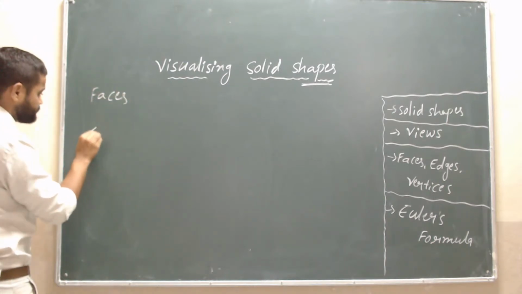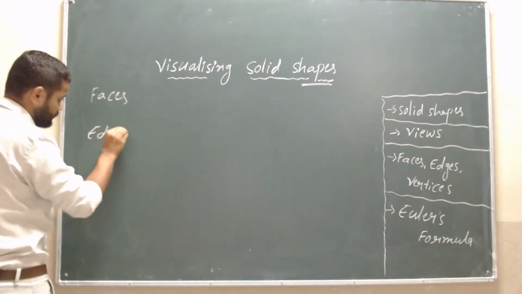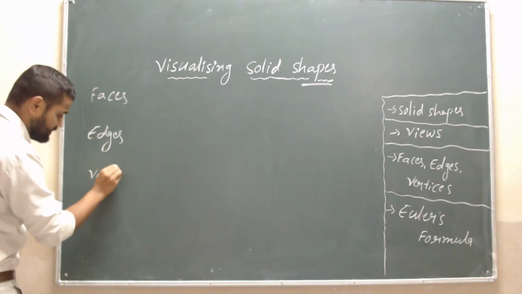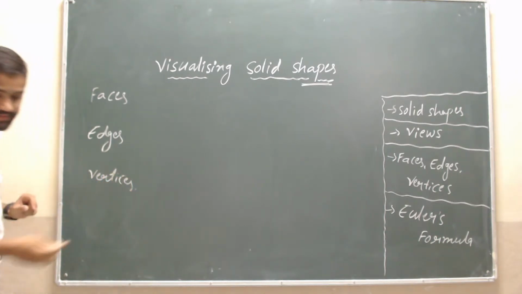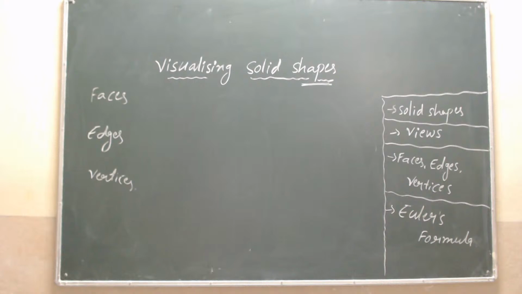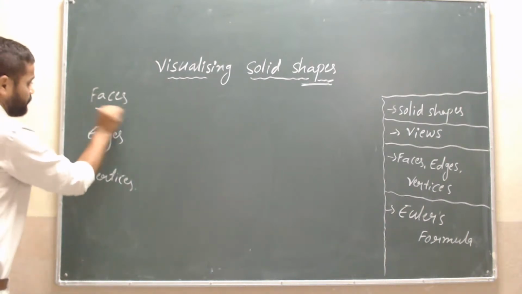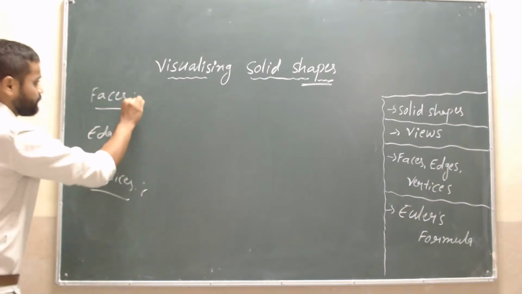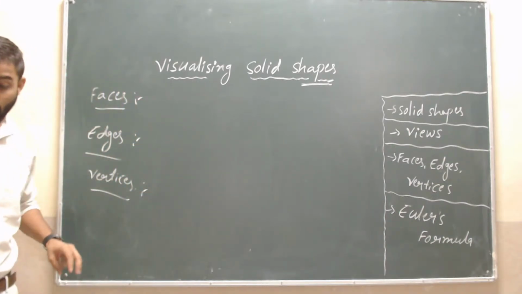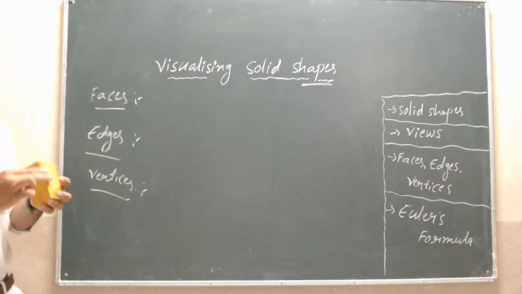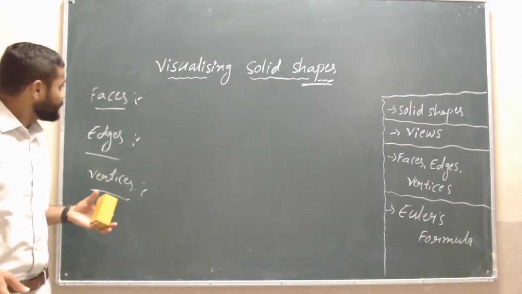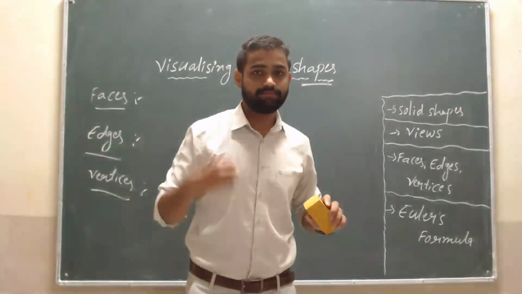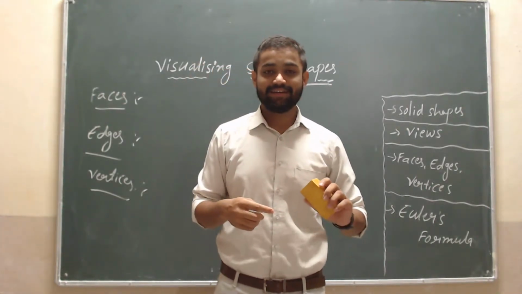Faces, edges, and vertices. What is meant by faces, edges, and vertices, students? Okay, concentrate. I will take this solid shape. Faces are nothing but, not these faces.